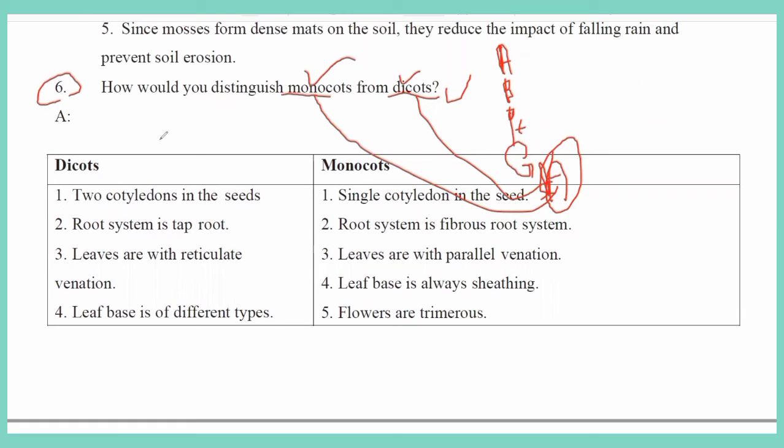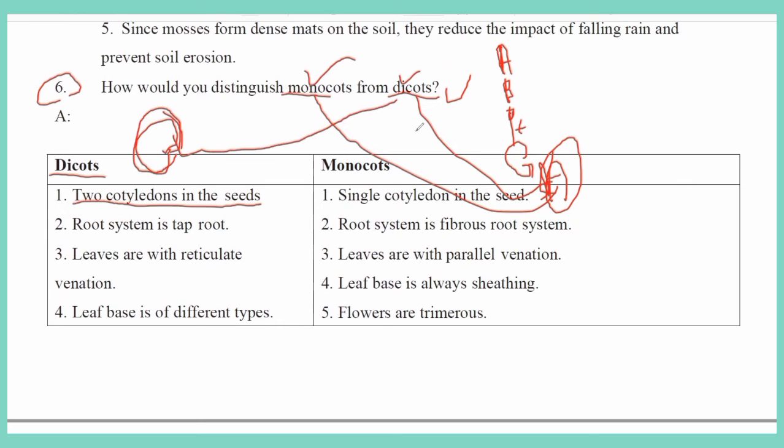When you take a seed that has two cotyledons, imagine a groundnut, we can split it into two halves. If the seed consists of two cotyledons, that is called a dicot condition, and that plant is called a dicot plant.